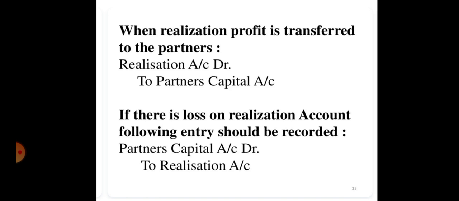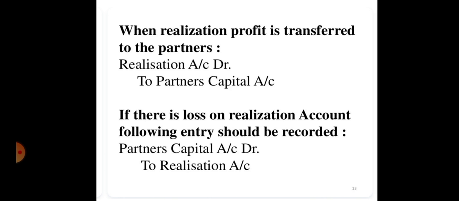Then we will be calculating the profit or loss from the realization account by adding the credit side of realization account and the debit side of realization account. Then we will get the difference between debit and credit. If the credit side of realization account is greater than the debit side of realization account, we will get the profit. And for transferring the profit to the partners, the entry will be realization account debit to partners capital account.